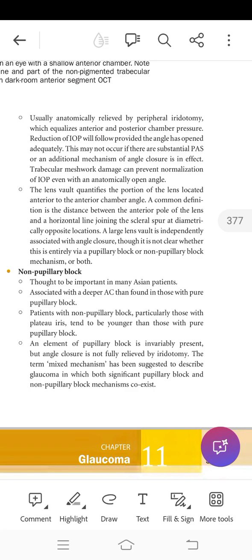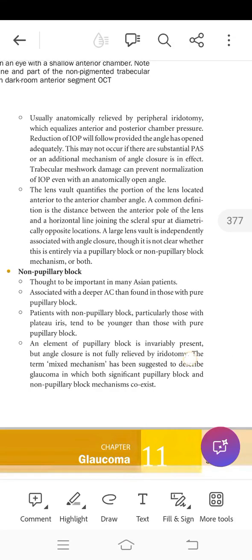The lens vault quantifies the portion of the lens located anterior to the anterior chamber angle. A common definition is the distance between the anterior pole of the lens and the horizontal line joining the scleral spur at diametrically opposite locations. A large lens vault is independently associated with angle closure, though it is not clear whether this is entirely via pupillary block or non-pupillary block mechanism, or both.